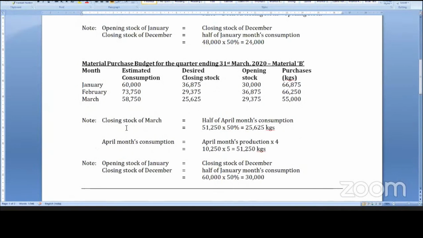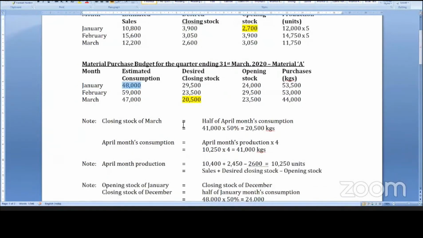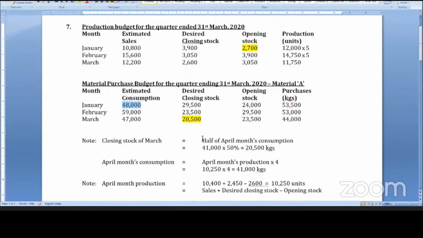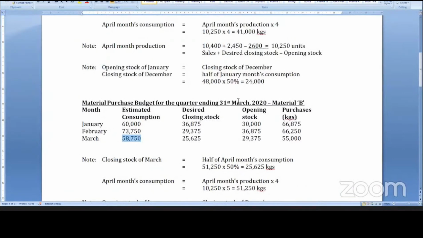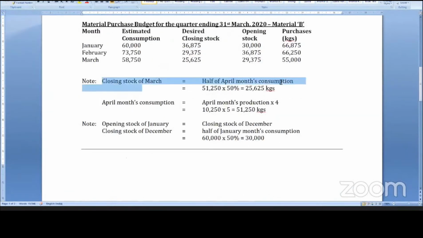Closing stock is half of next month's requirement. Sir, so March month's closing stock is half of April's requirement. What is April's requirement, sir? April's production into 5, not into 4.